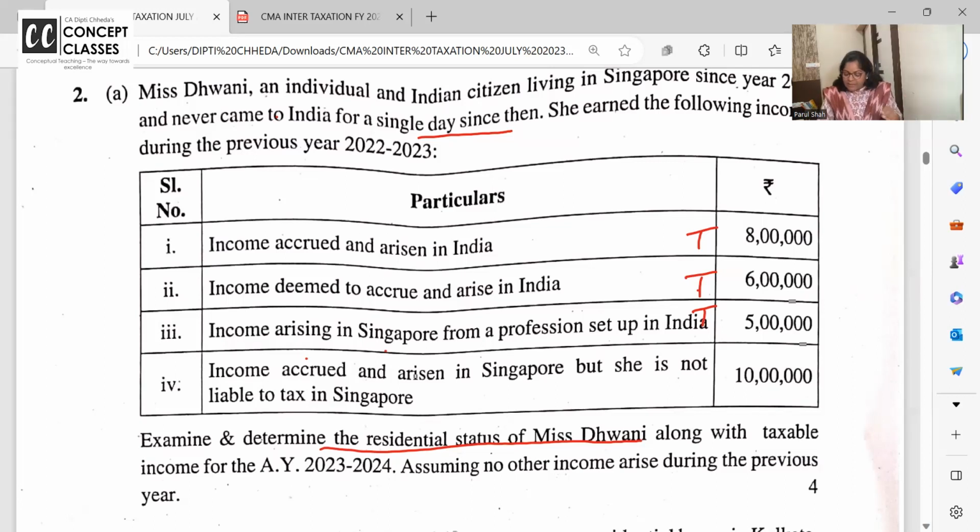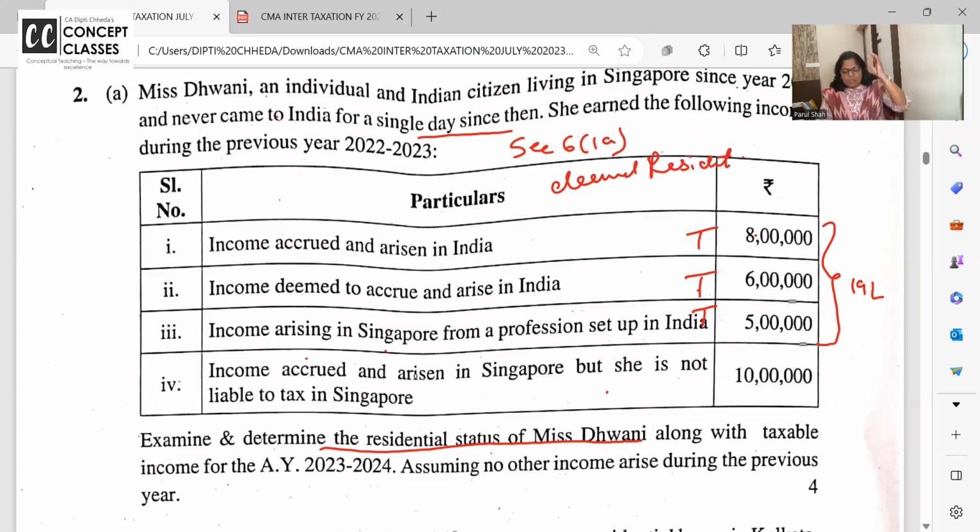Now look at this. These three incomes are anyways taxable in India. So kitna ho raha, 8 plus 6 plus 4? 19 lakh. And income accrued in Singapore is not taxable in Singapore. Here comes section 6(1)(a). Concept of deemed resident, assumed to be resident.